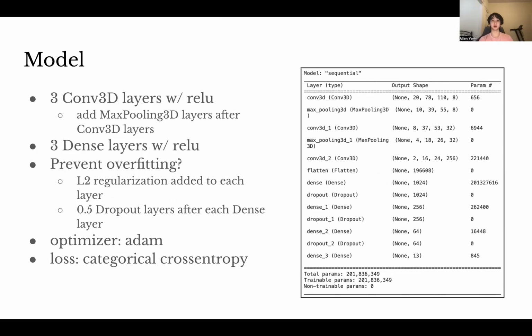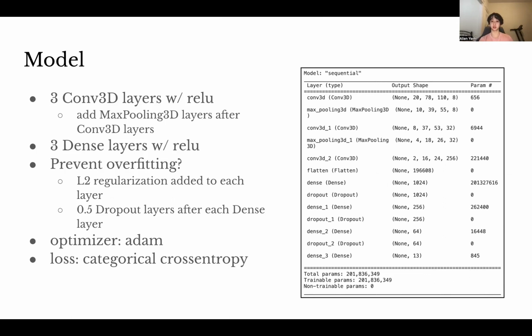So for the model itself, I'll briefly go over the architecture that I stuck with. We start off with 3 Conv3D layers, and each layer has ReLU as an activation function. After each Conv3D layer, we follow with MaxPooling3D layers, except for the last one. And this is just to downsample the image or video, I guess.